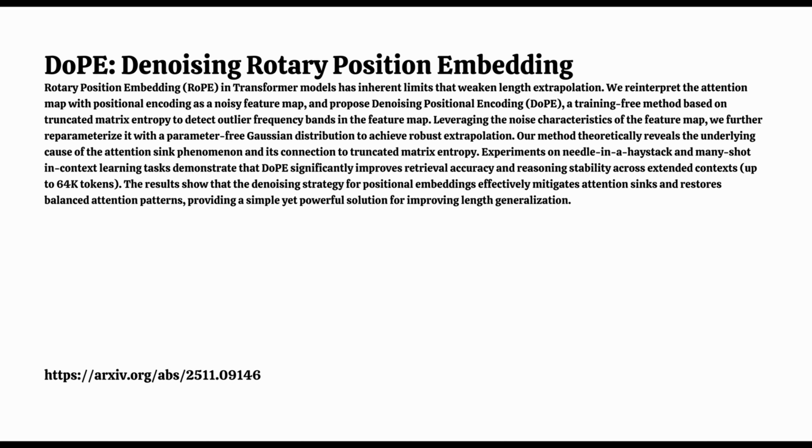Right. And a large matrix entropy means the opposite. It suggests the positional encoding is balanced and well-behaved in that head. But the paper makes a big deal about using truncated matrix entropy. Well, why the truncation? Why not just use the full entropy measure? Because you don't care about all the noise, just the noise that's causing the problem. Truncated matrix entropy focuses only on the effective rank of the dominant part of the signal. It ignores all the little harmless background static. For those problem heads causing the attention sink, this truncated rank just collapses. It goes to almost 1.